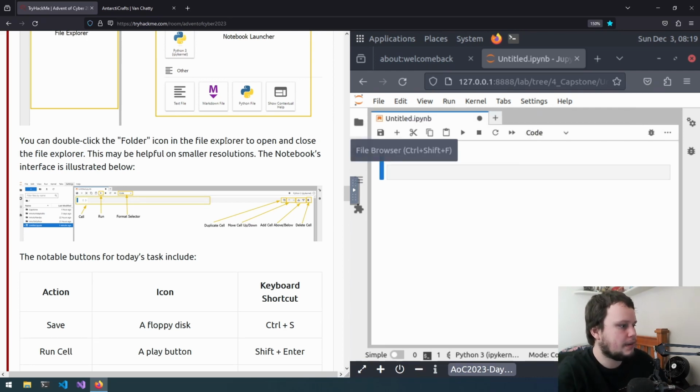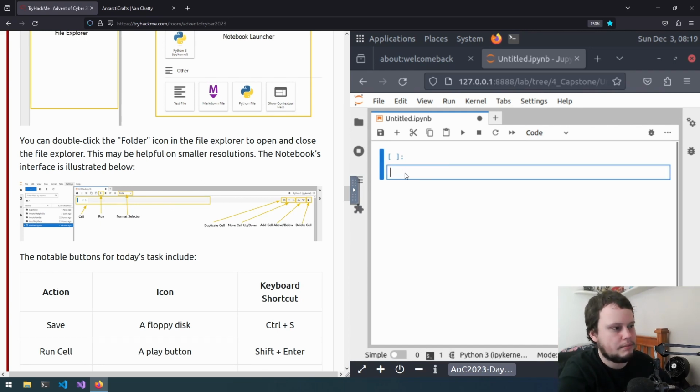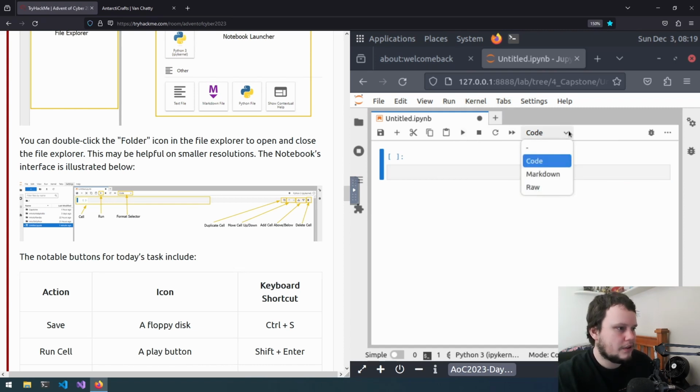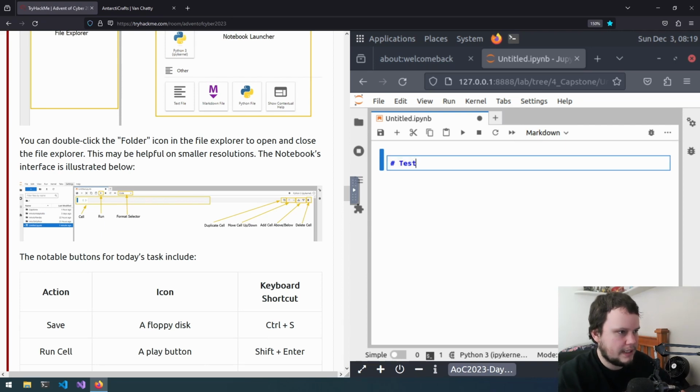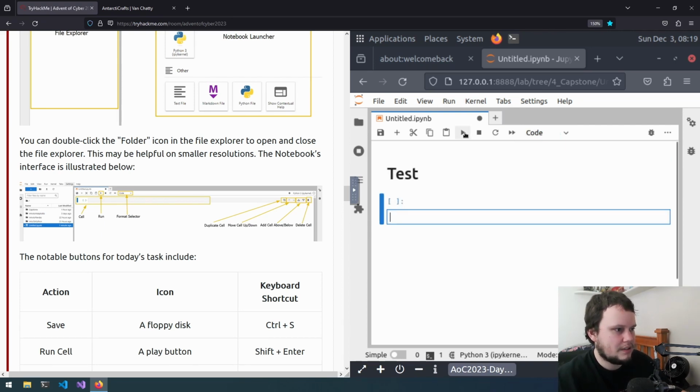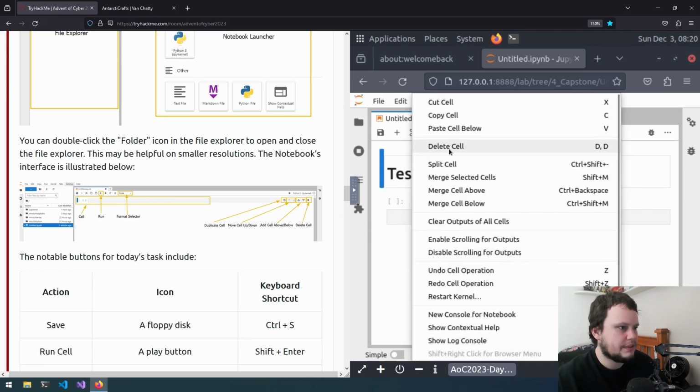So the different parts of the notebook. We have the cell, which is right here, where you can type code in. You have the run button here to execute the code. We have a format selector, so I assume that is for whether you're writing code, markdown, or just regular text. So if we do markdown test, I assume that's how that works. Yep, so that does that. I'll just delete that cell.